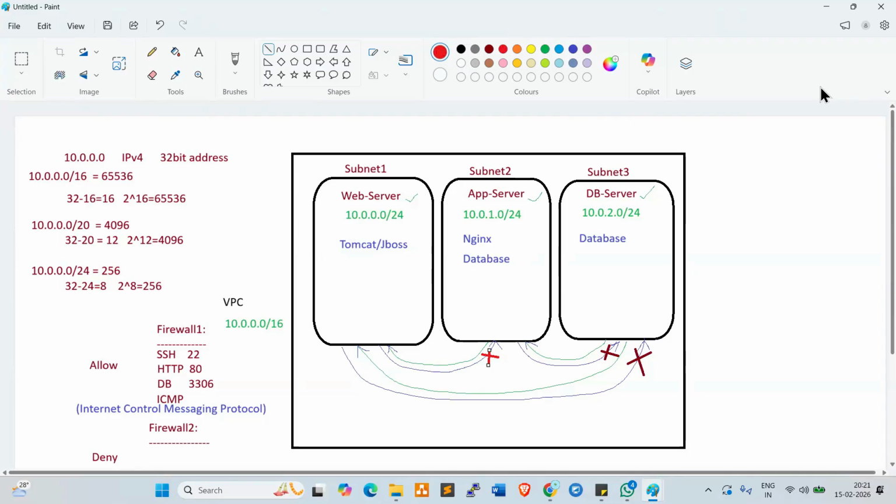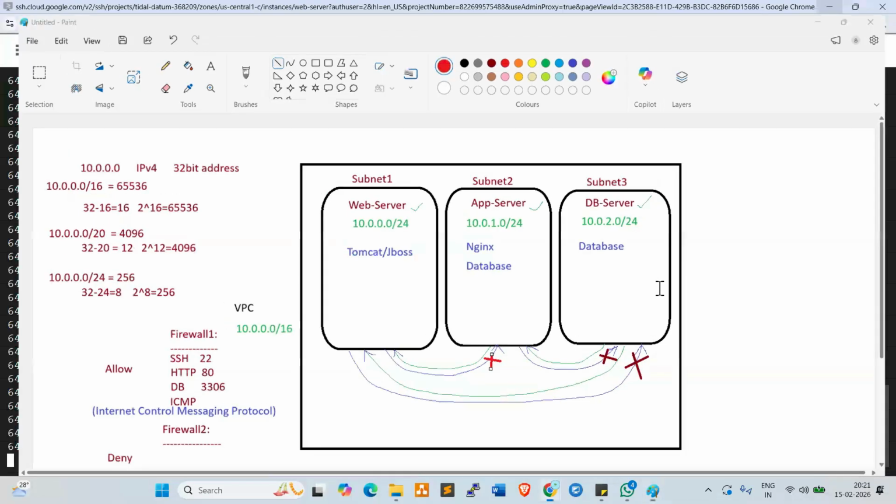Right? So what do we have to do? We need to create one more firewall. If you want to control the incoming or inbound traffic, we need to go and create one more firewall. Once we create it, we need to give the range from which we want to control the traffic. That we need to give.